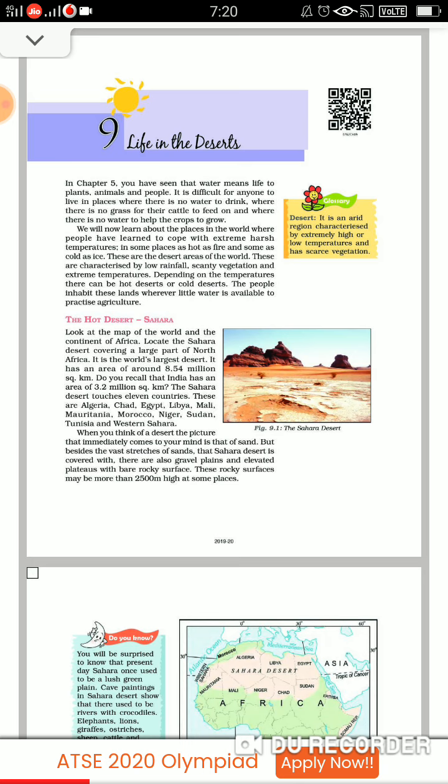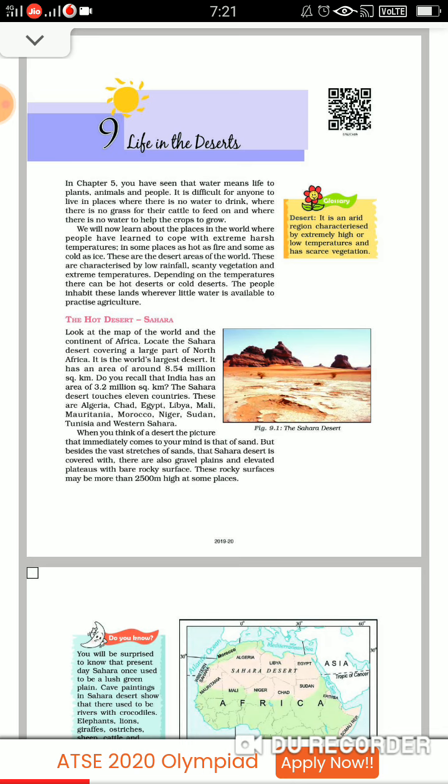There can be a hot desert, there can be a cold desert. Now people who are living in these areas, they have to use the little water which is available to them, and whatever they are doing, they have to manage with that only. Fine. First of all, we will talk about the hot desert, and we will talk about Sahara Desert, children.